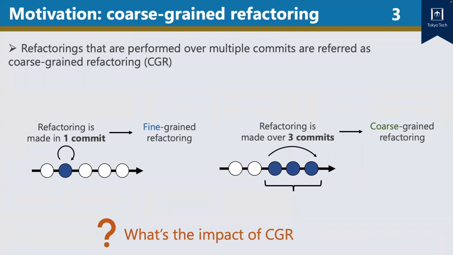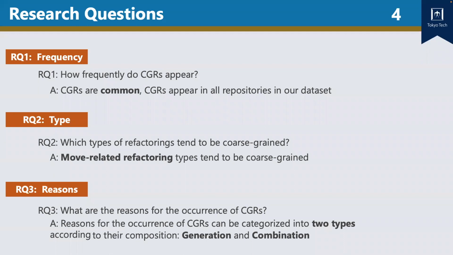We named the refactorings that are performed over multiple commits coarse-grained refactorings. In contrast, a refactoring performed in a single commit is named a fine-grained refactoring. We wonder, what's the impact of coarse-grained refactoring? In order to answer this question, we investigate features of coarse-grained refactorings by answering three research questions. Research question 1 is to investigate the appearance frequency of coarse-grained refactorings. We found that coarse-grained refactorings are common. They appear in all 19 repositories in our dataset.